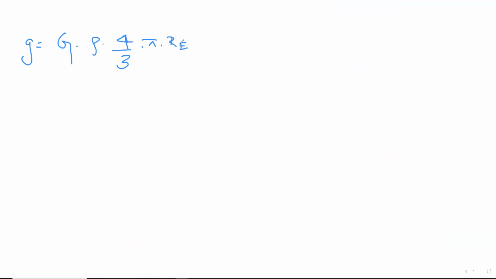Only RE remains. This is what is remaining. Now focus. 4 by 3 pi RE, this is what remains. What can be done? Can I cancel something at this point of time? At this point of time, nothing else can be cancelled. Okay, I'll just keep it as it is. Fine. This becomes my equation number 1.